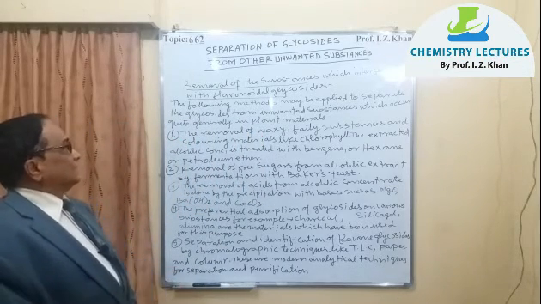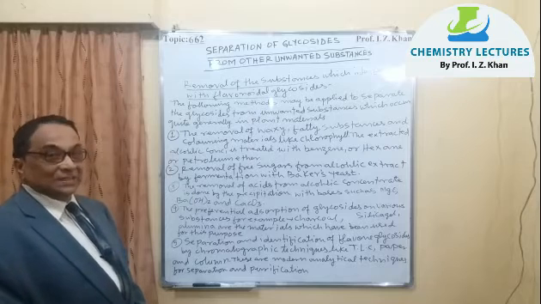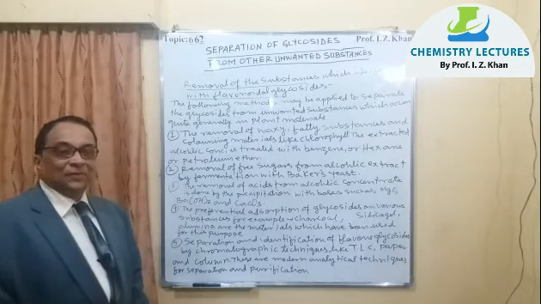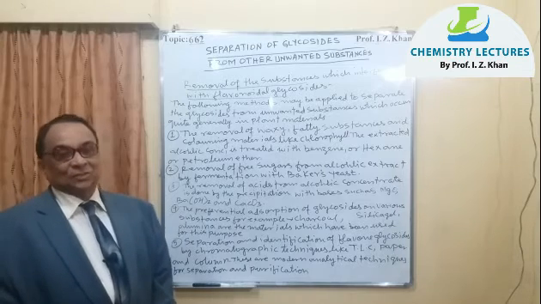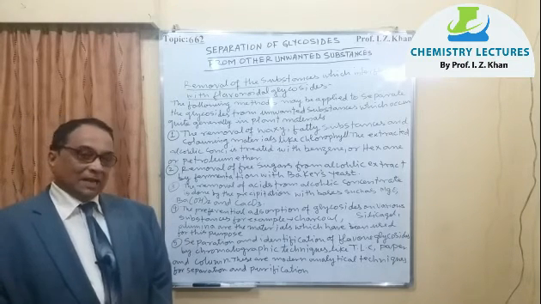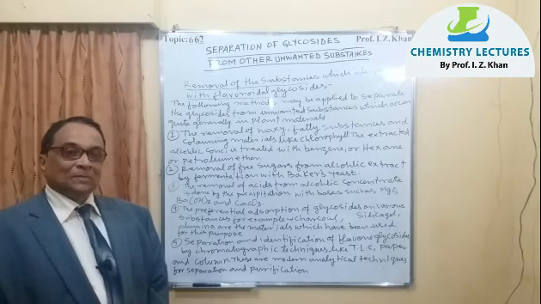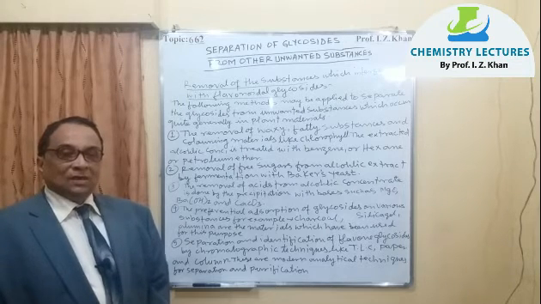The heading is removal of the substances which interfere with flavonoidal glycosides, meaning the different types of impurities which are associated with glycosides, particularly with flavonoidal glycosides, and how to remove them.